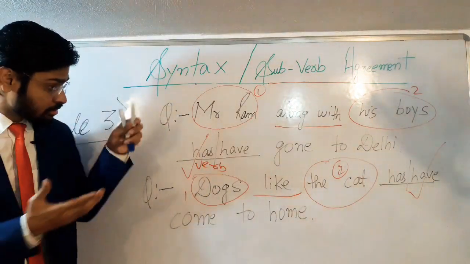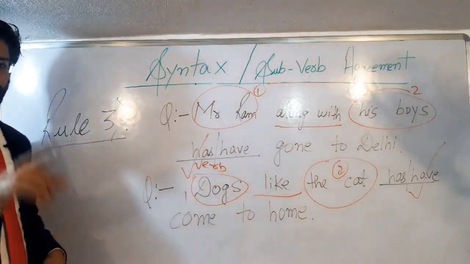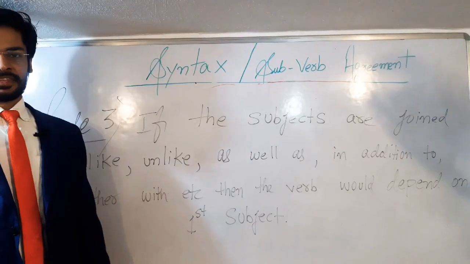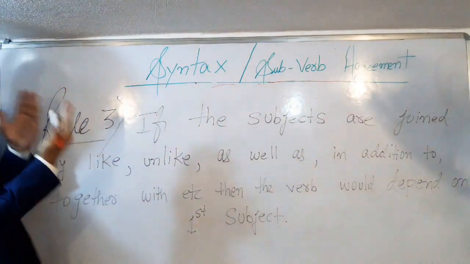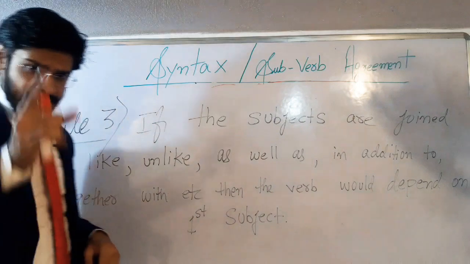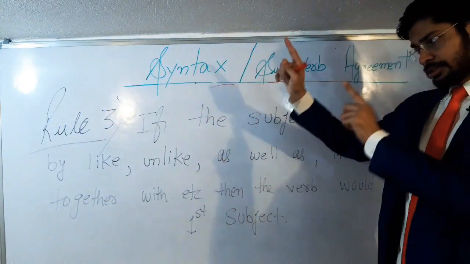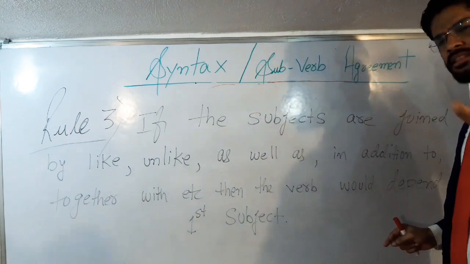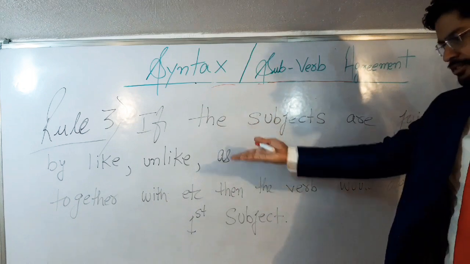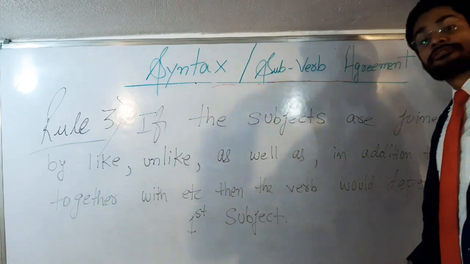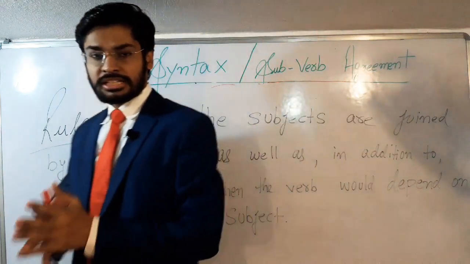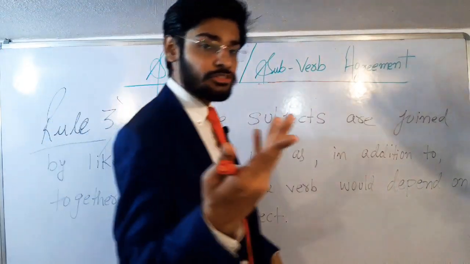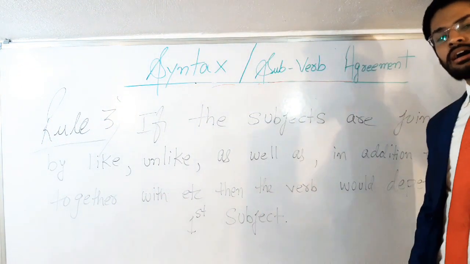Now please note down the questions first. Then after this, I would be mentioning the rule also, students. So students, I have mentioned the rule for you all, the rule number 3 here. Students, please note down the rule number 3 from the whiteboard. Rule number 3 says, if the subjects are joined by like, unlike, together with, along with, in addition to, etc., then the verb would depend on the first subject, students. So this was rule number 3, students. Now, after noting down this rule number 3, we will move on to the next rule. That's rule number 4, students.